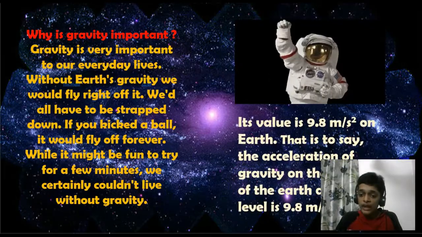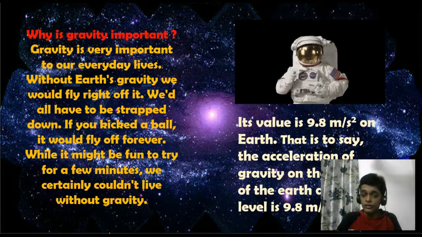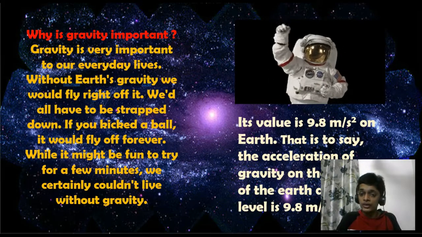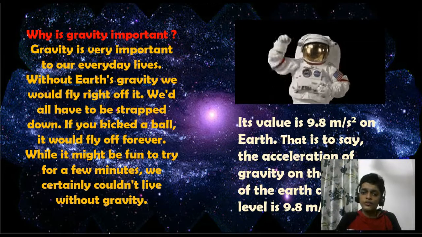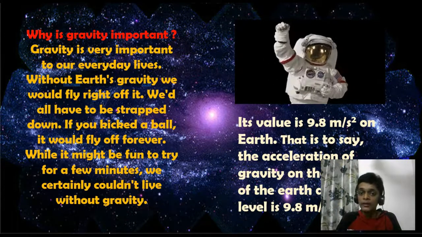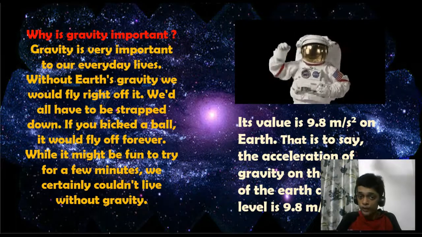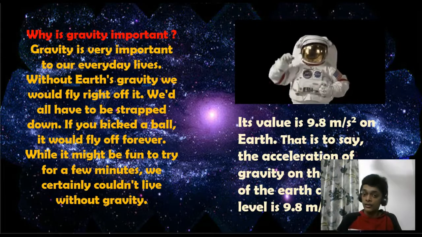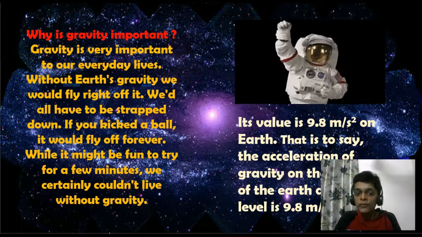The value of gravity on Earth differs based on whether it is near the equator or near the pole. For example, near the pole, the gravitational force is a little bit higher than that at the equator. But for ease of use, we can take a general value of gravitational force, which is 9.8 meters per second squared. This means that at sea level, the acceleration caused on any object near the Earth is 9.8 meters per second squared.